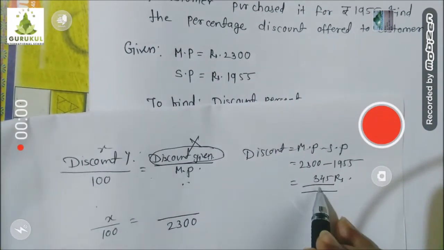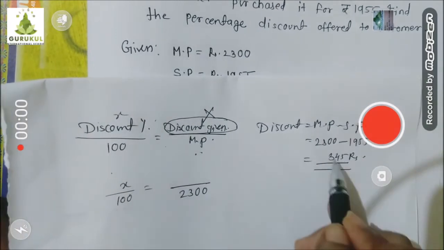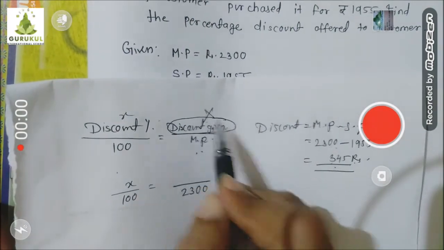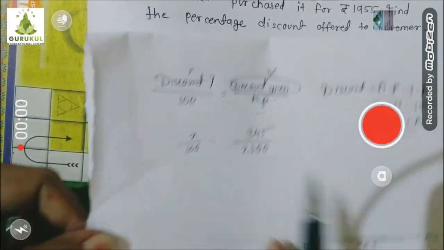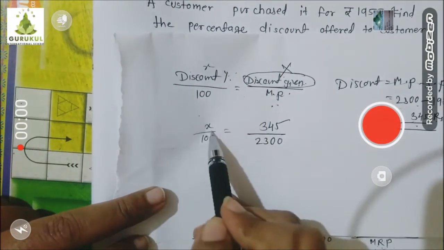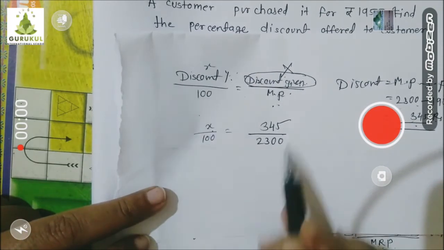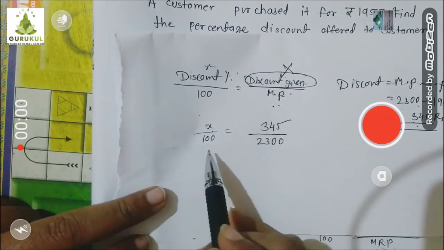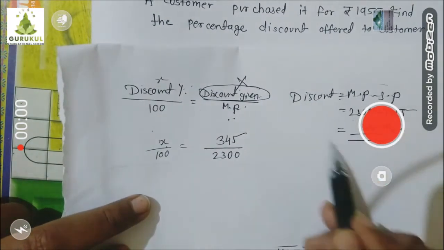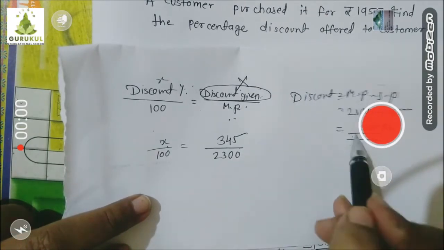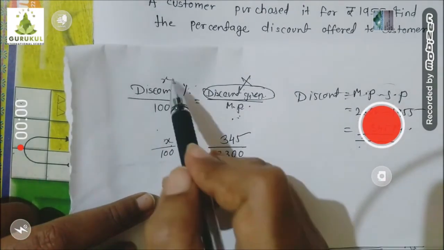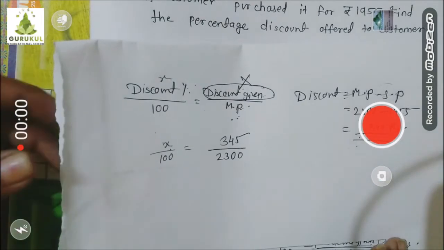Once you know this discount, you can substitute it over here. It means on the 2300 mark price, the discount given is 345 rupees, which I can substitute here. Then I can easily find the discount percent, which I supposed X. Understood? By cross multiplication, only one part is unknown. So what you understood from this rough thinking is that first I need to find the discount using this formula, then substitute the value in this ratio, and then we can easily find the discount percent. So let's start doing that.